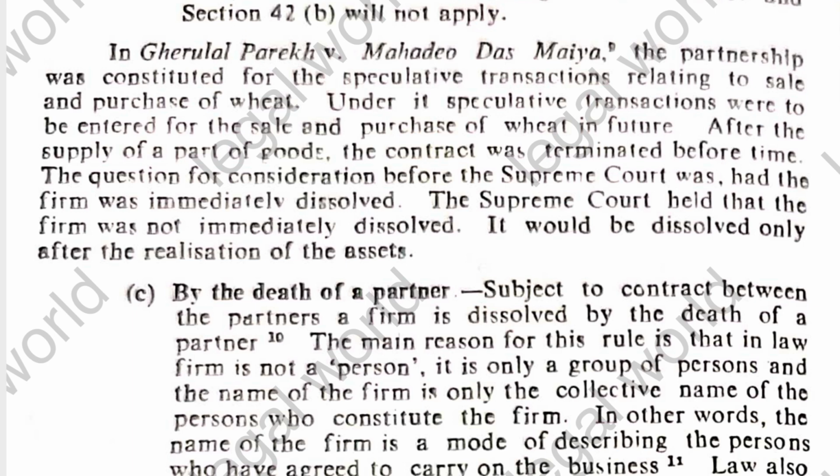After the completion of that undertaking, it was held by the Honorable Apex Court that the firm was not immediately dissolved. It would be dissolved only after the realization of the assets.